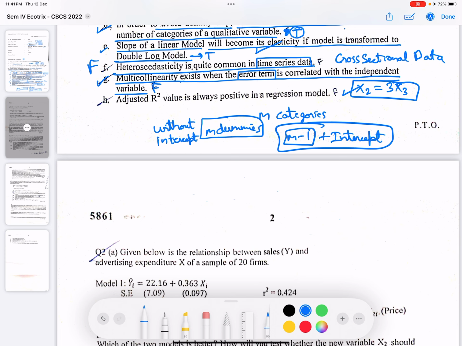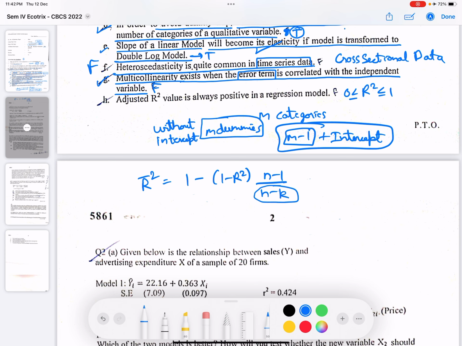Now looking at the last statement, adjusted R square value is always positive in a regression model. We know R square lies between 0 and 1. And the formula of adjusted R square is 1 minus (1 minus R square) into (n minus 1) upon (n minus k), where k is the number of parameters that are included in the model. So adjusted R square takes into consideration, it is like a penalty which is being imposed, taking into consideration the degrees of freedom.